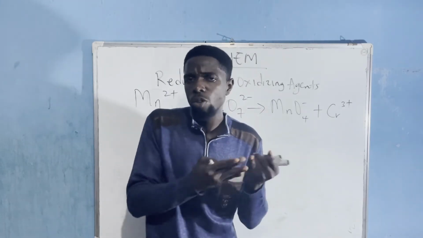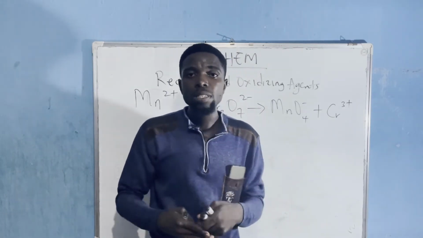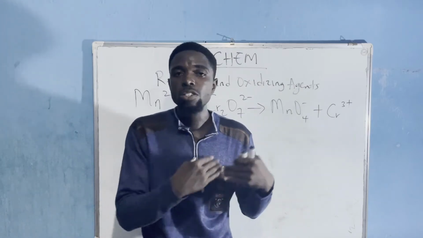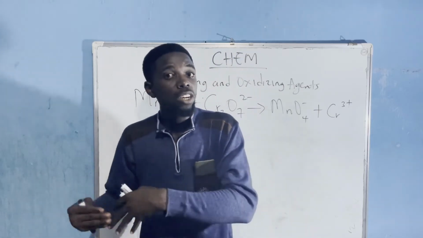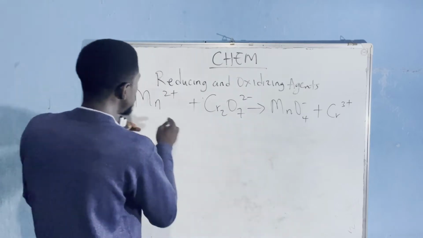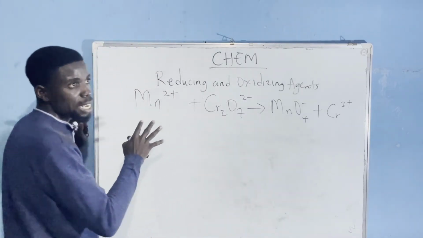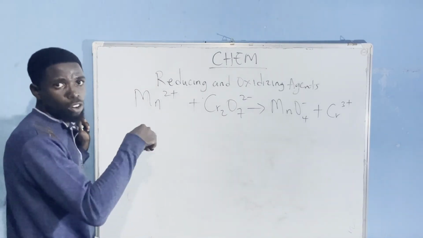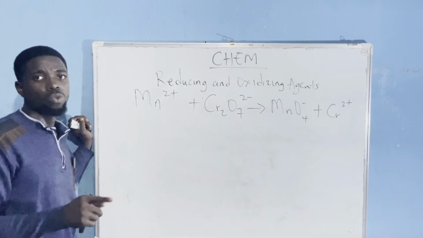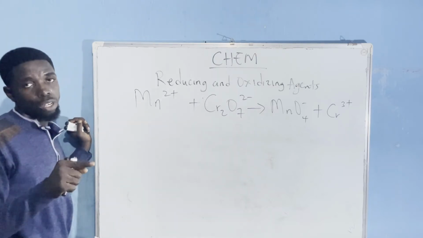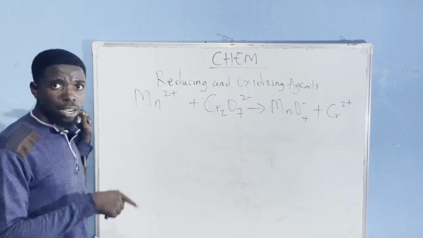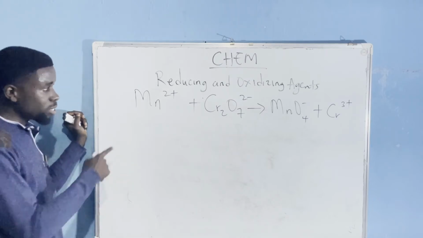And if it is reduced, there is a decrease in oxidation number. The property of a reducing agent is that it has to be oxidized, and if it is oxidized, there's an increase in oxidation number. So any of these two reactants which has an increase in oxidation number of any of its elements is referred to as the reducing agent. But if it has a decrease in oxidation number, it is referred to as the oxidizing agent. So let's check that out.